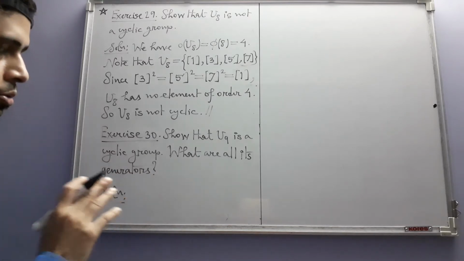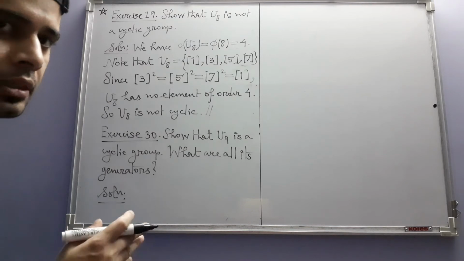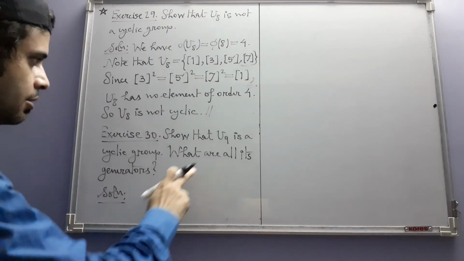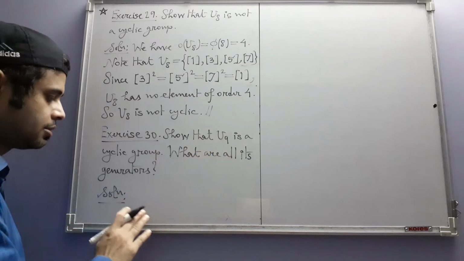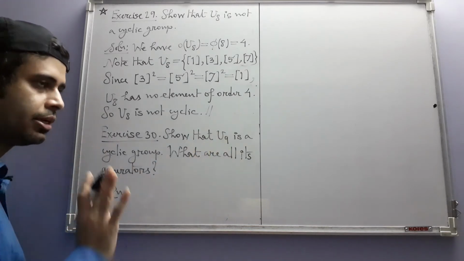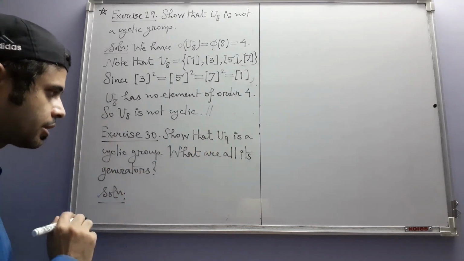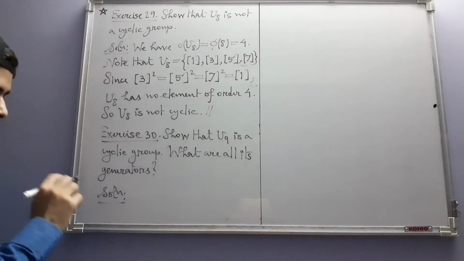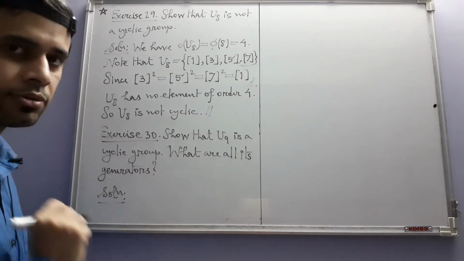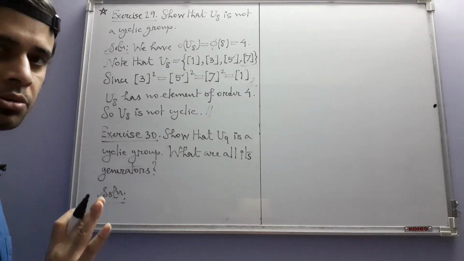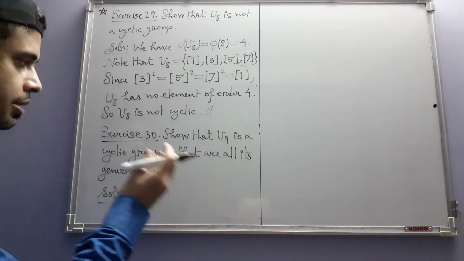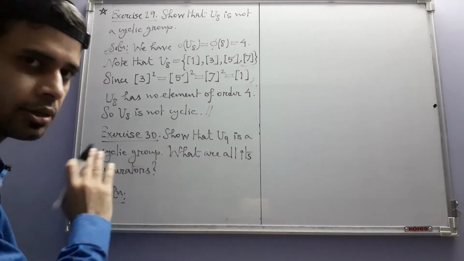Showing that a group is cyclic is easier than showing that a group is not cyclic, because you just have to exhibit that there is some generator, and this task, although it involves many calculations, I will leave out the calculations. I will just simply mention that this element is a generator of U9.